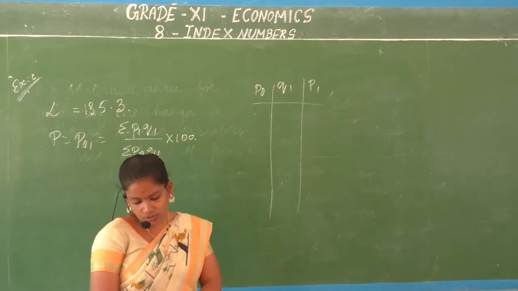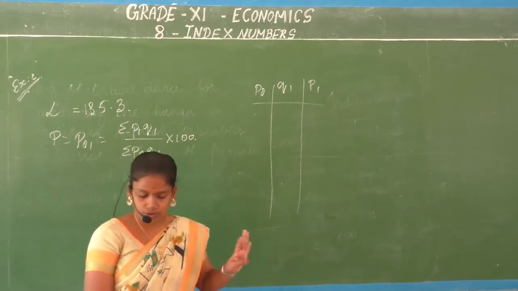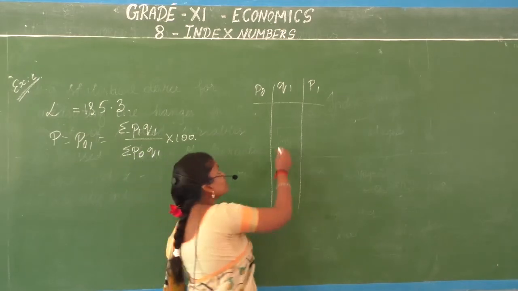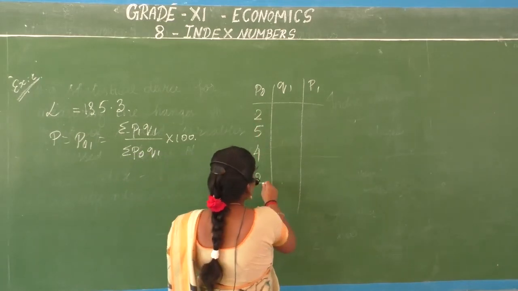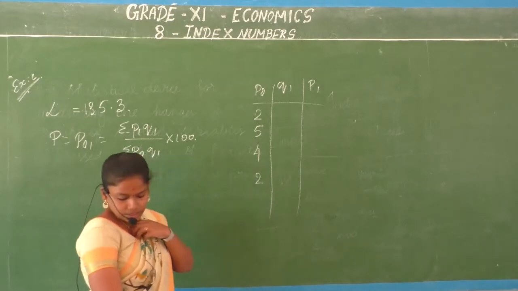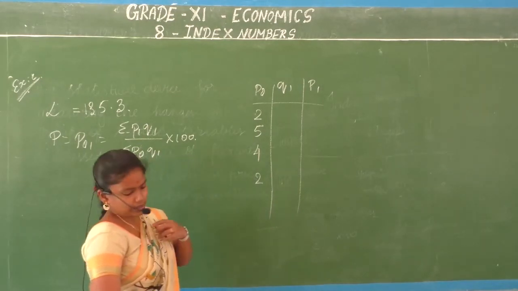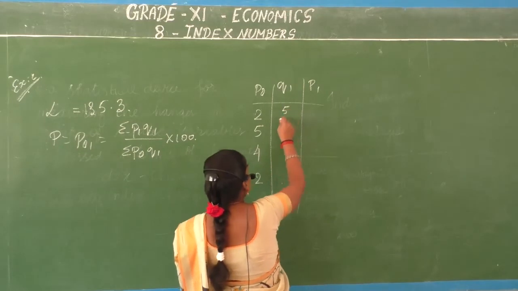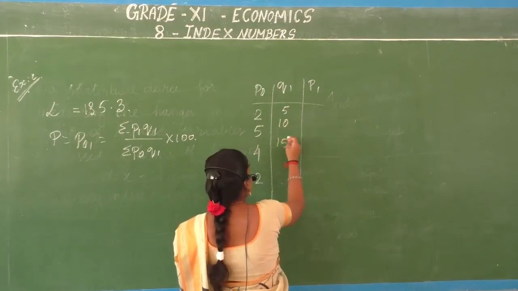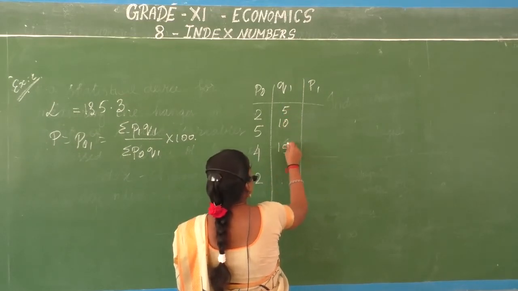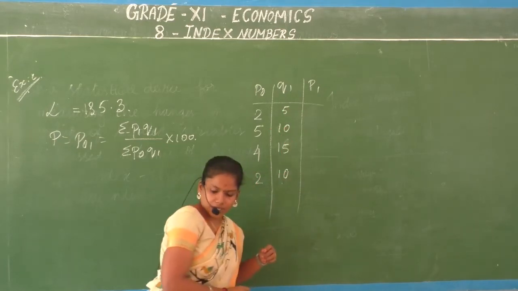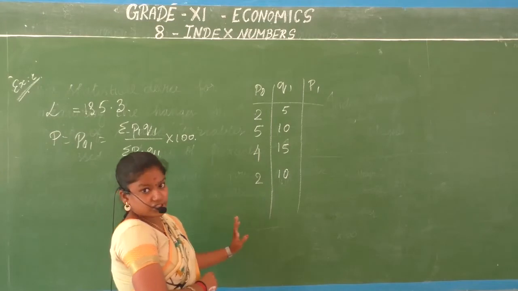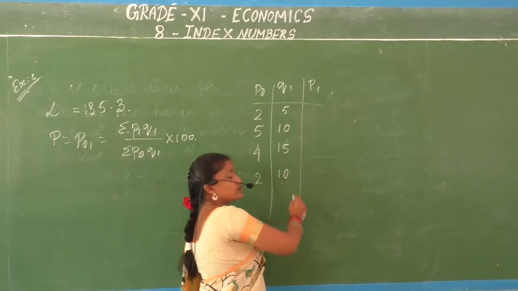So what are the values of P0? We had 4 commodities. So we had 2, 5, 4 and 2. That was your P0. Now you need your Q1. So we have 5, 10, 15, and 10. Better write it straight, easy for you to multiply. So what is your P1?